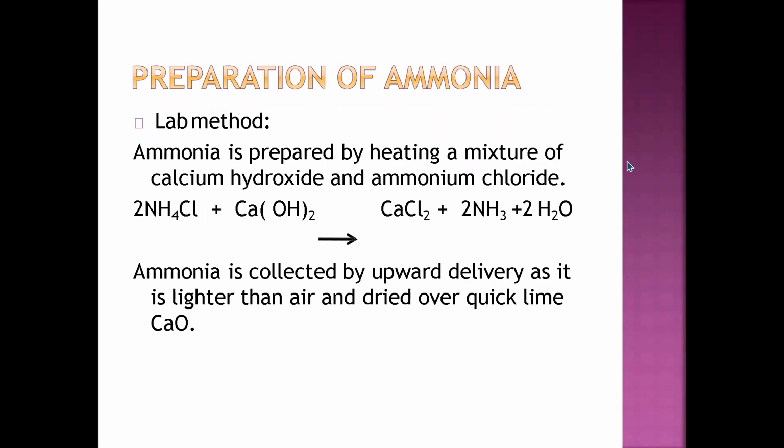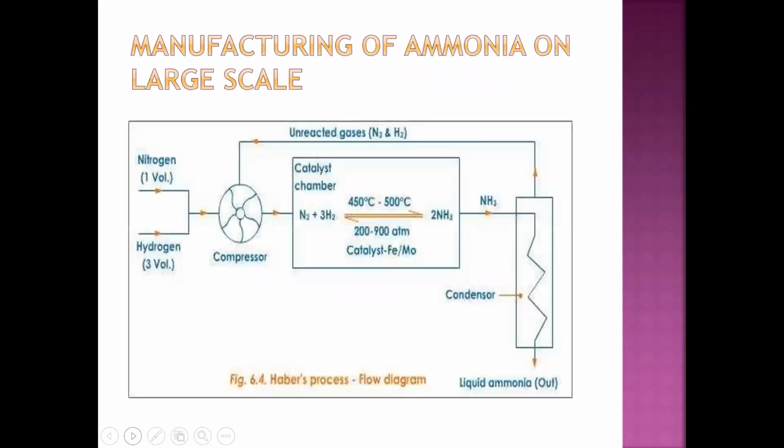Okay. Next is the commercial method, by which you can manufacture ammonia on a large scale. How can you manufacture it? This is the Haber process. In this, they have explained each and everything with the help of a flow chart, a flow diagram. So keep an eye on this, because it explains everything.